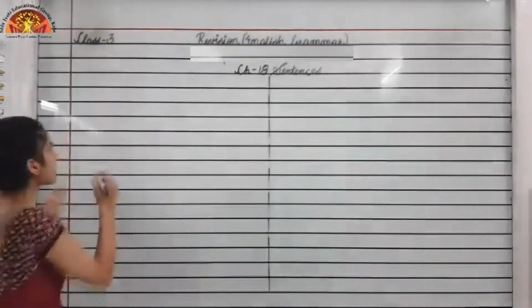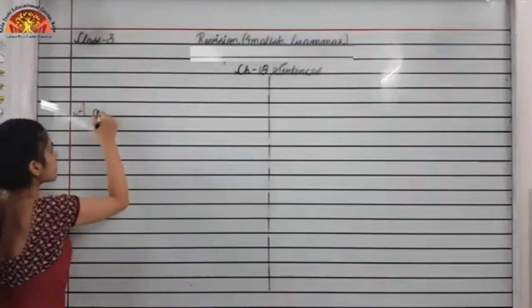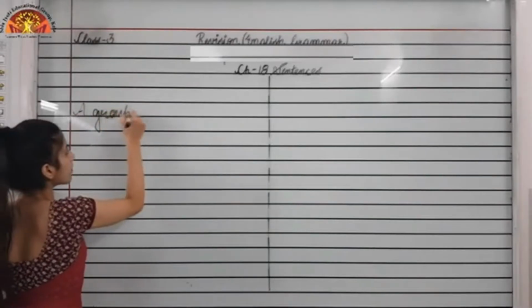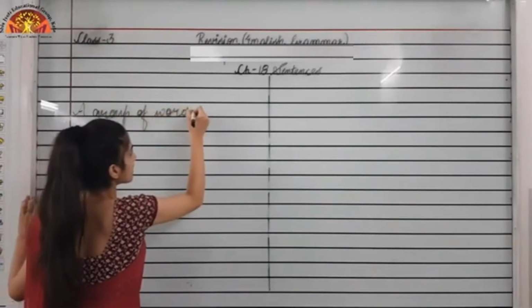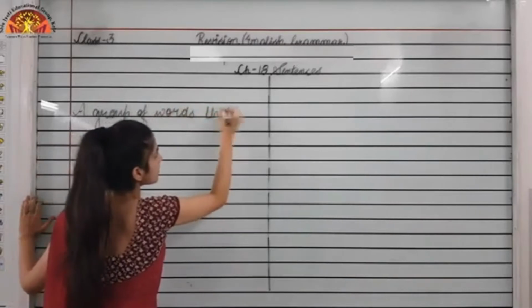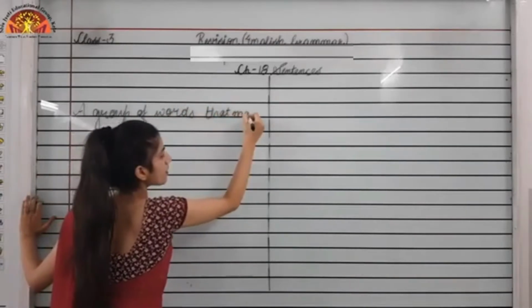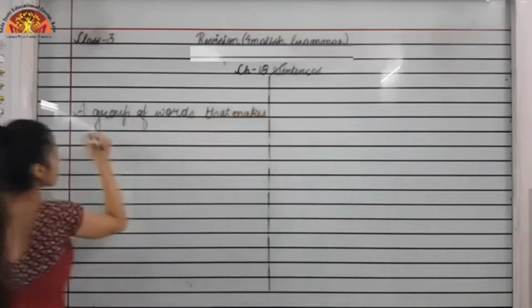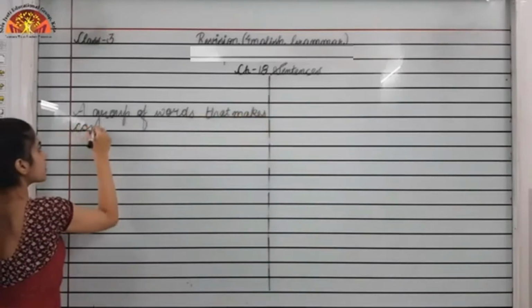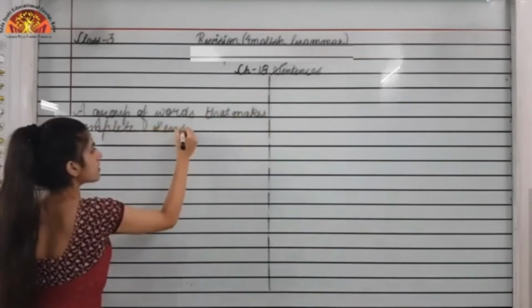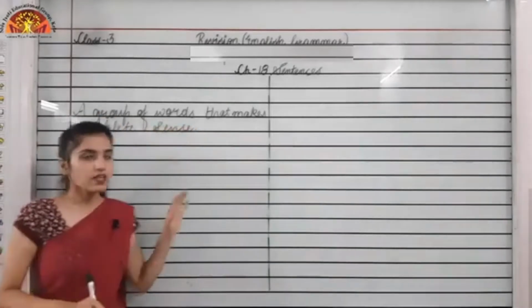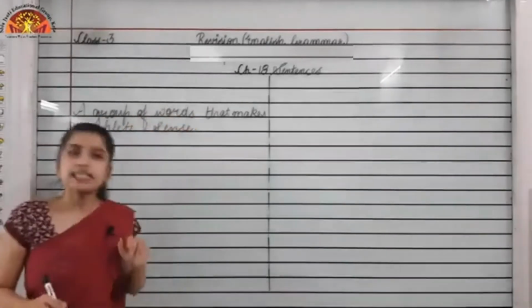So I can call them a group of words that makes complete sense, right? So this is what a sentence is.